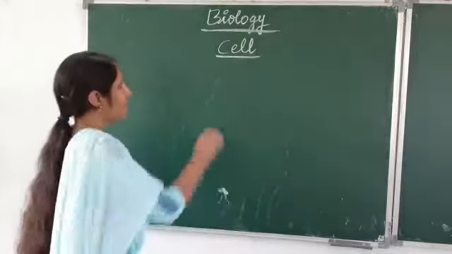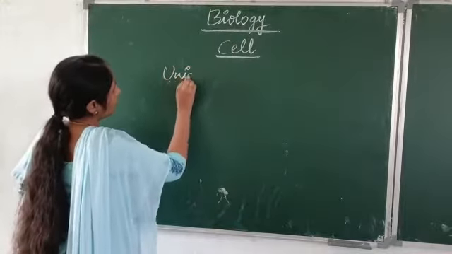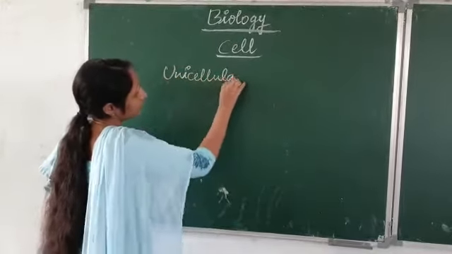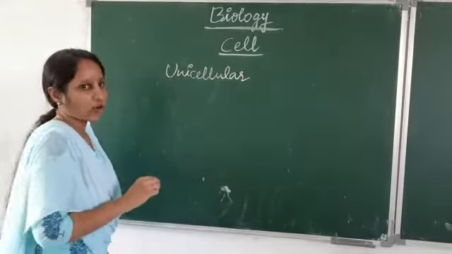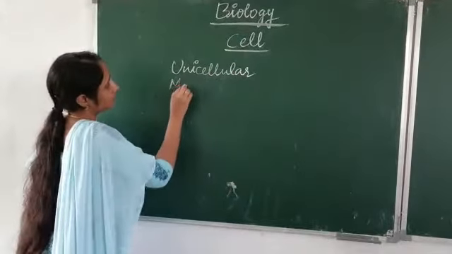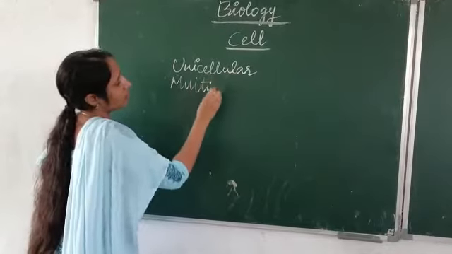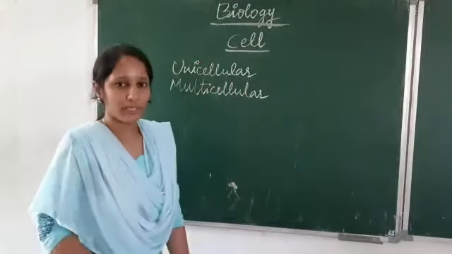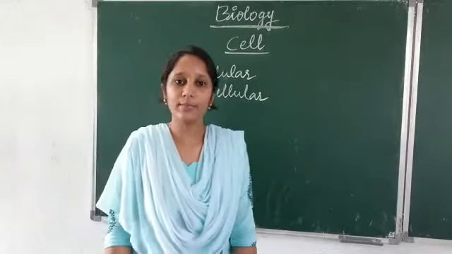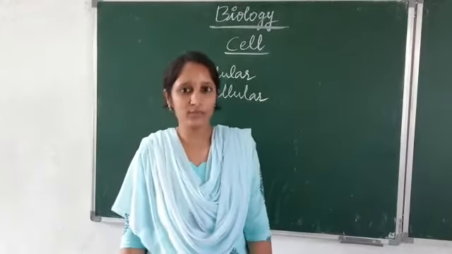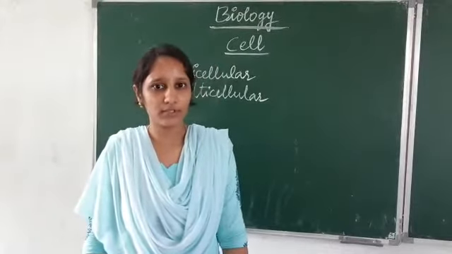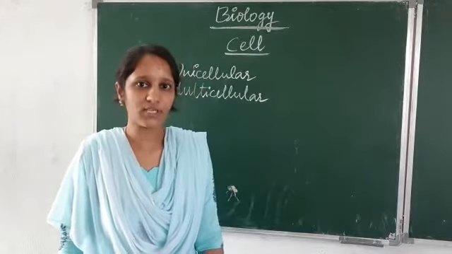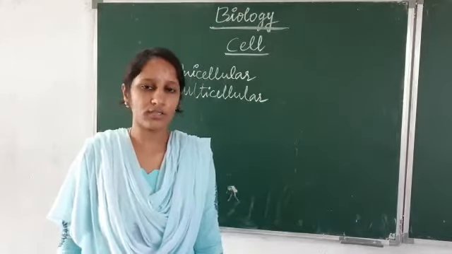Now, based on the number of cells present, organisms are classified into two types. So they are unicellular organisms and multicellular organisms. I am repeating, based on the number of cells present, organisms are classified into two types, unicellular organisms and multicellular organisms.